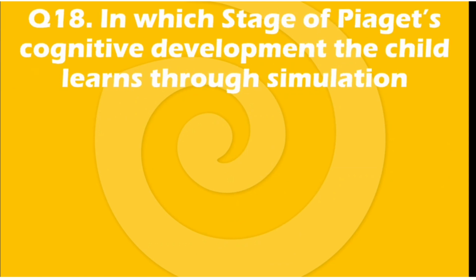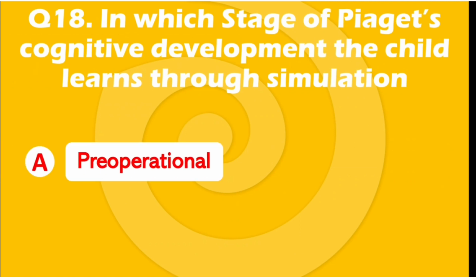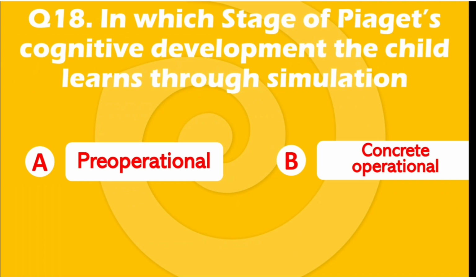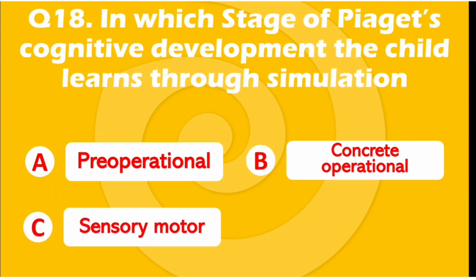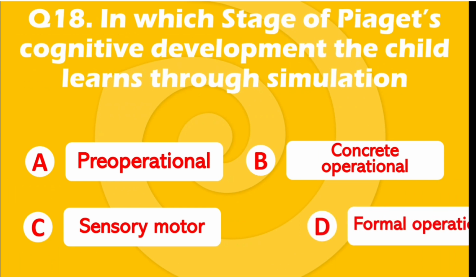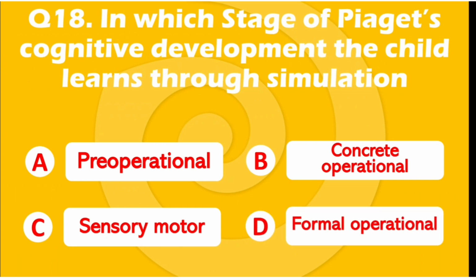In which stage of Piaget's cognitive development does the child learn through simulation? Option A is pre-operational, option B is concrete operational, option C is sensory motor, or option D, formal operation. The right answer is option A, pre-operational.